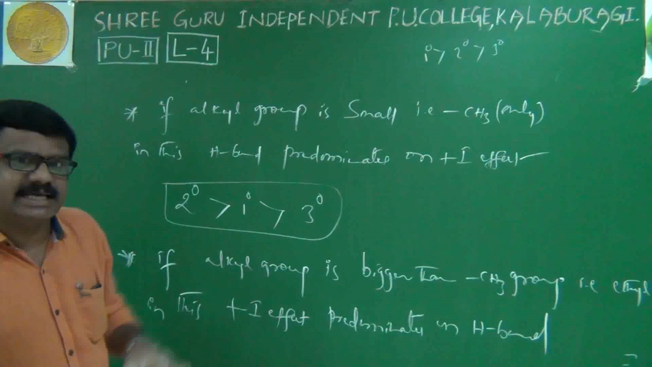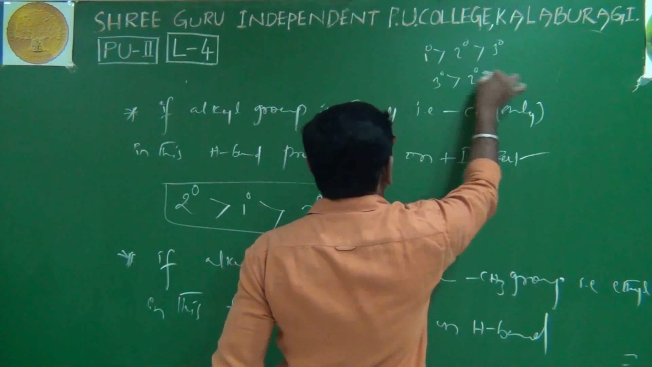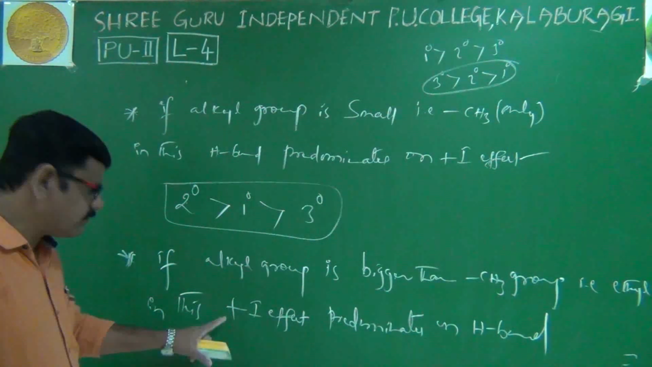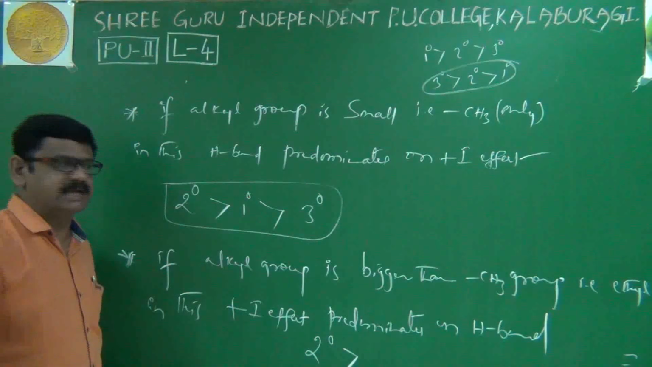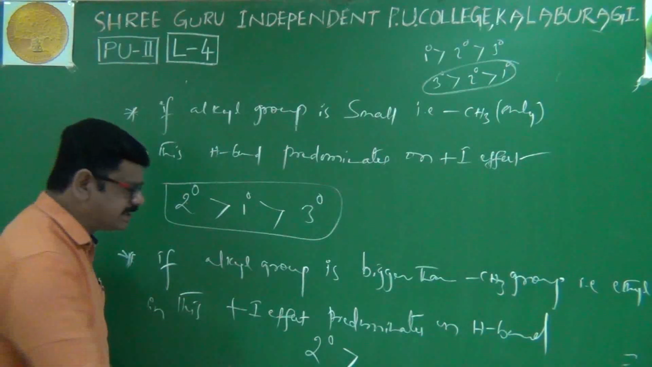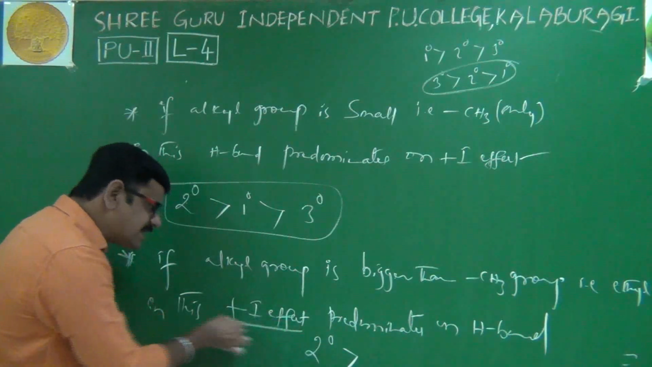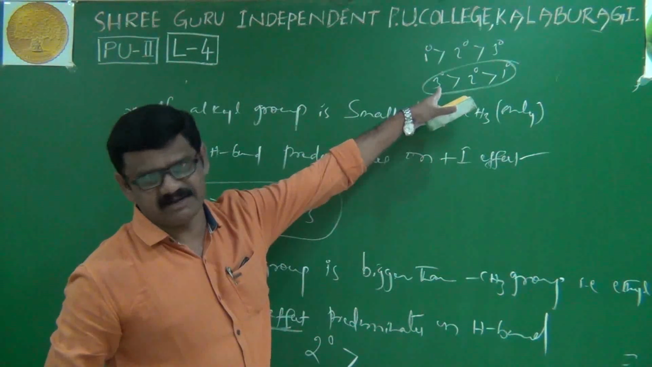If the inductive effect is considered, what was the order then? The order was tertiary, secondary, primary. This we have already learned according to the inductive effect. Therefore, here the order is obviously secondary as the top rank. Whether it is a methyl, ethyl or propyl group, irrespective of any group, secondary is the top rank. Now, here plus I is dominating. If plus I dominates, tertiary will come first.